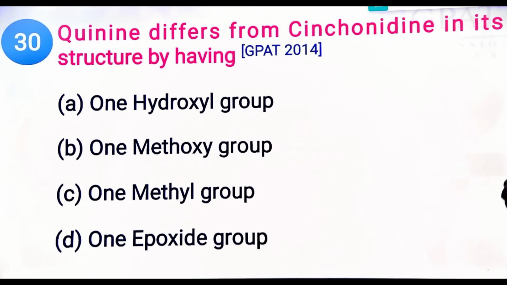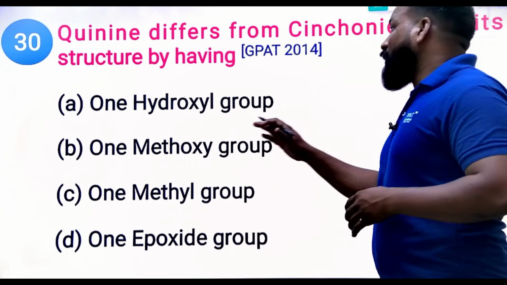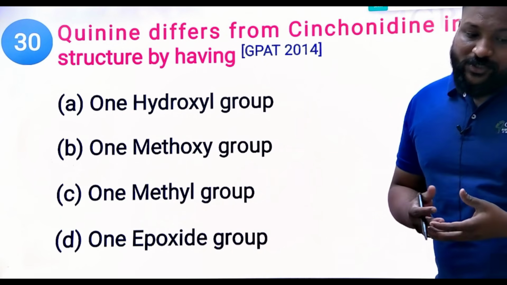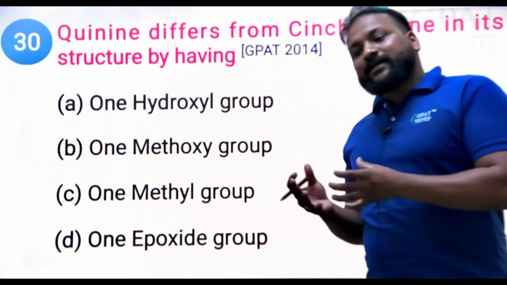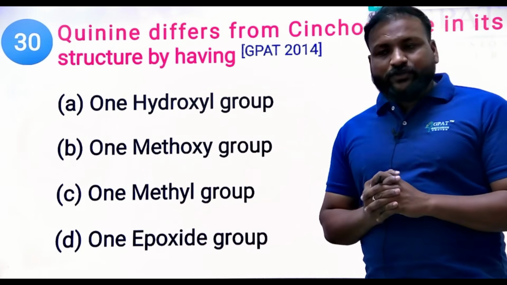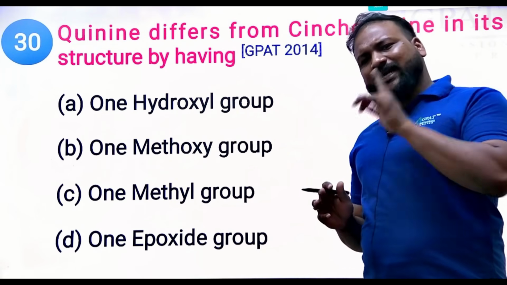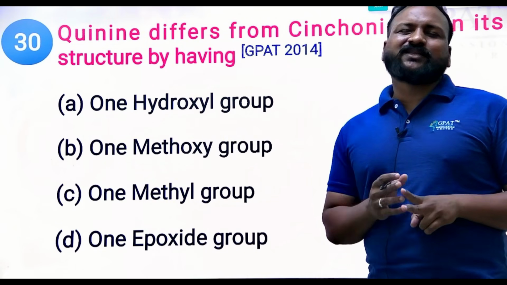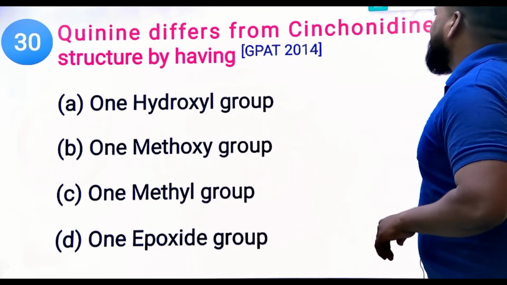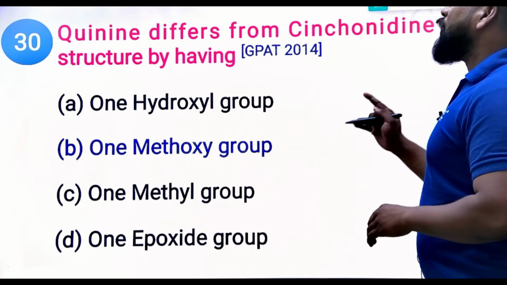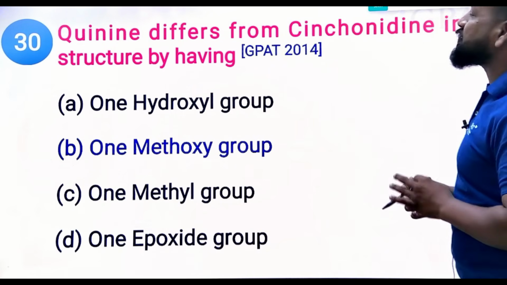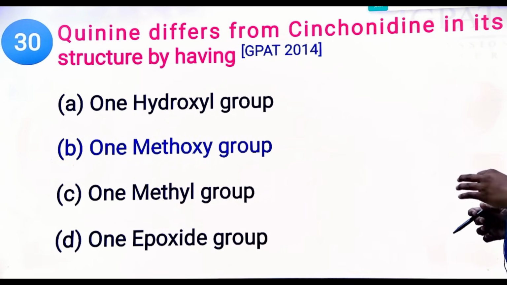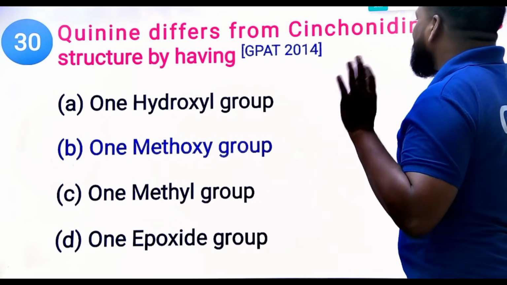Now next question. Quinine differs from cinchonidine structurally by having one hydroxyl group, one methoxy group, one methyl group, or an epoxy group. Try to apply the elimination method whenever you're solving questions, because one or two completely odd options will be there. 2014 question. So try to remember, one methoxy group differs quinine from cinchonidine.